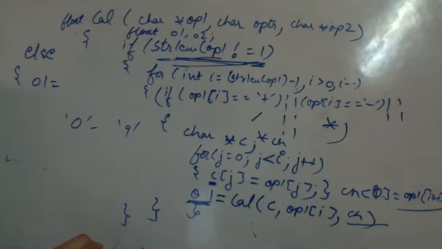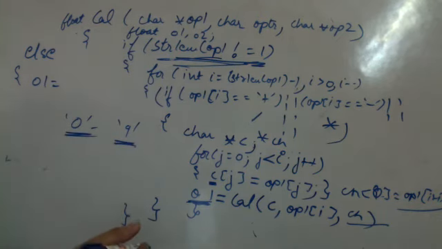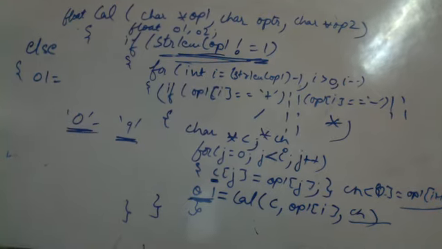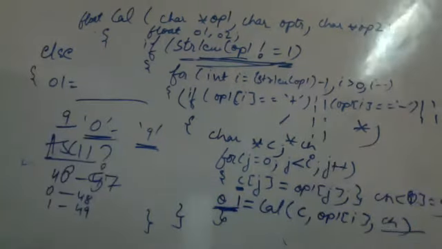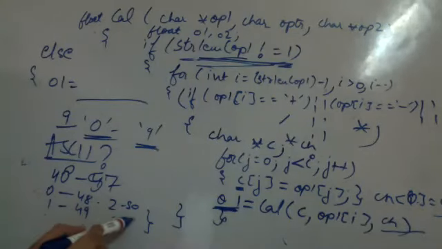What are the ASCII character codes for the digits 0 to 9? The ASCII code for 0 is 48, 1 is 49, 2 is 50 and so on.